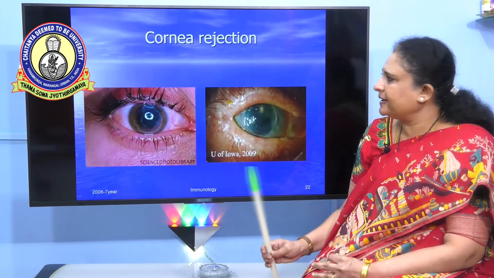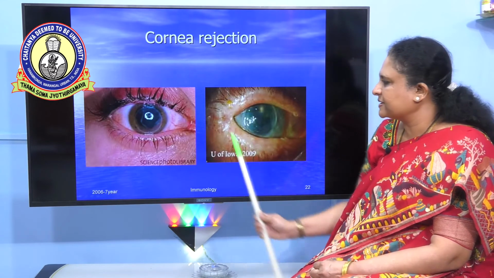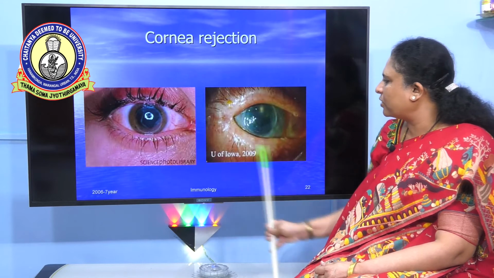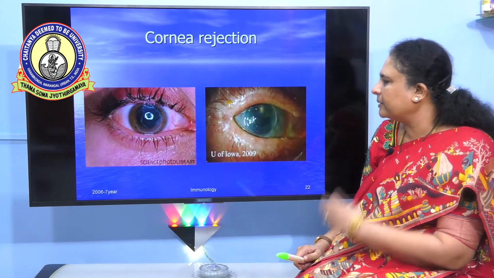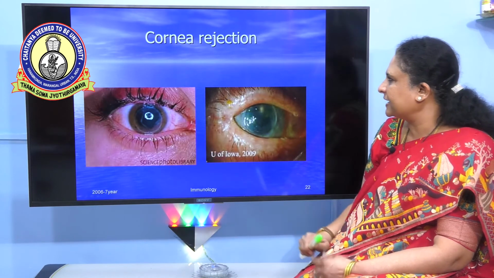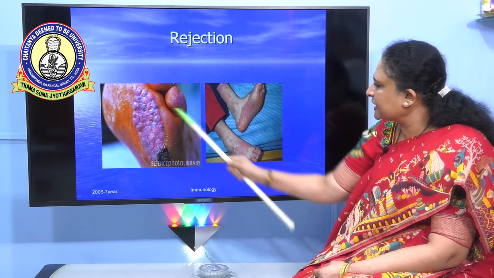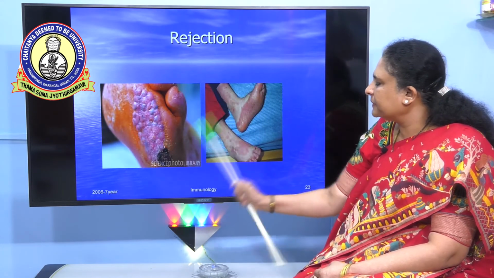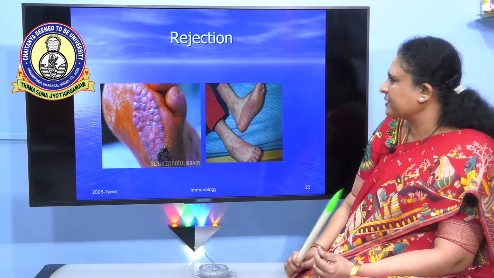So as you can see here, these are some of the pictures which show the rejection process. So here is the cornea rejection, and as you can see, the whole of the cornea has been rejected after 10 days of the transplantation. Next. So here also you can see a skin graft. The skin graft has also been rejected after 10 days. This is also one example of a second set response.